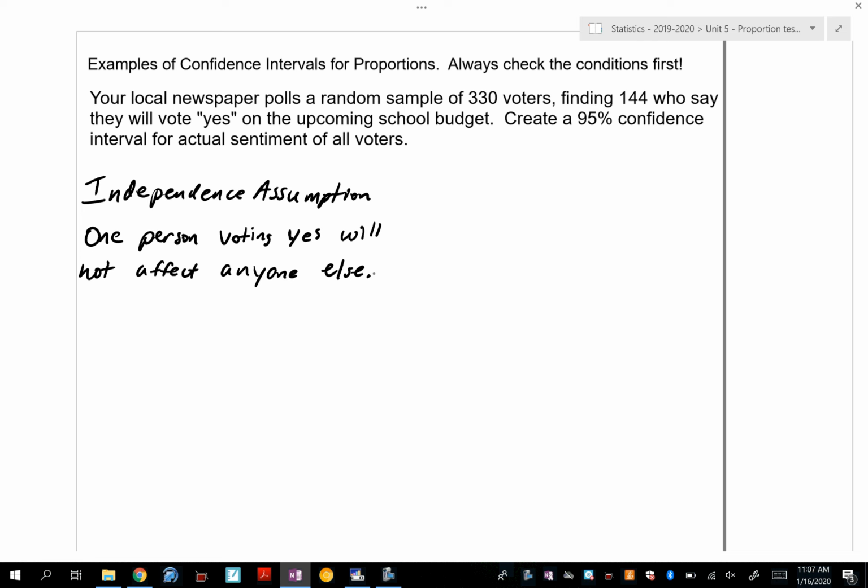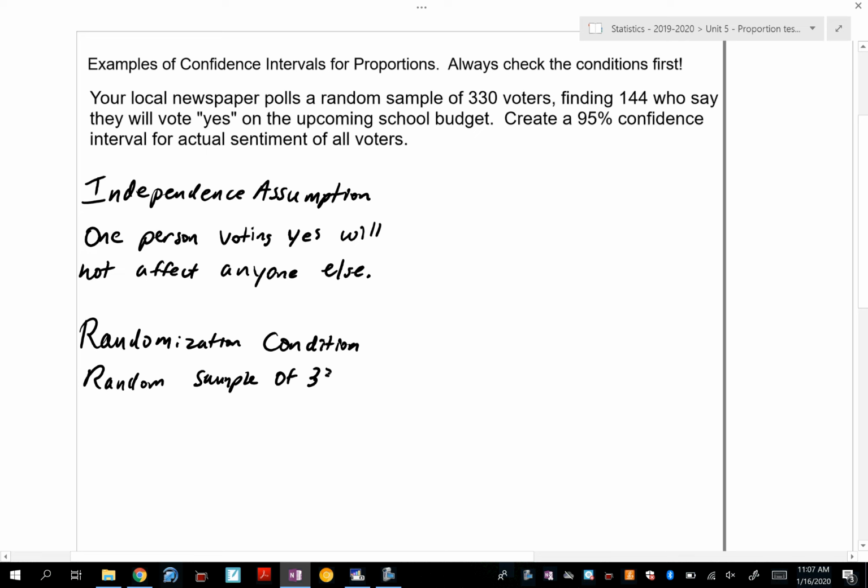Let's check some conditions. Let's do the randomization condition. In the problem, did it say anything about randomness for that sample of 330 voters? It did. Awesome. So it says in the problem that it's a random sample of 330 voters. That's super nice. Thank you, problem.